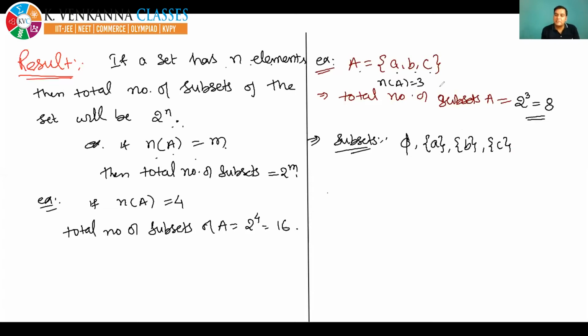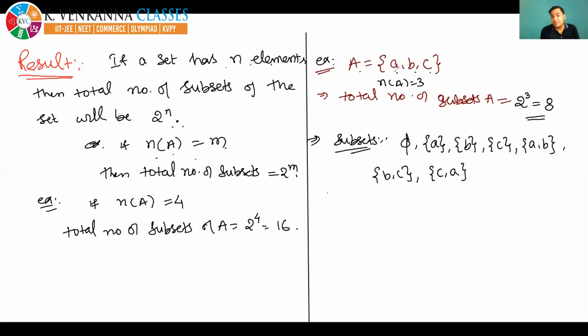Now let's make subsets of this set by taking two elements. So one subset will be AB, the other will be BC, the other one will be CA. Now these are the only three possibilities. If you take two elements of the set A, you can check.